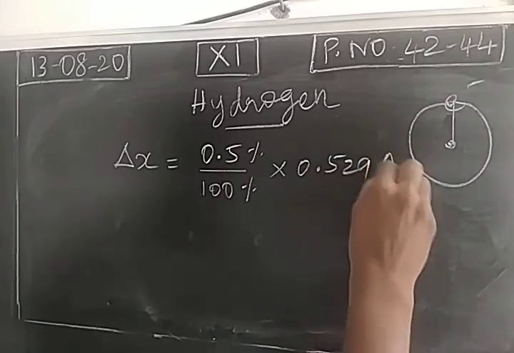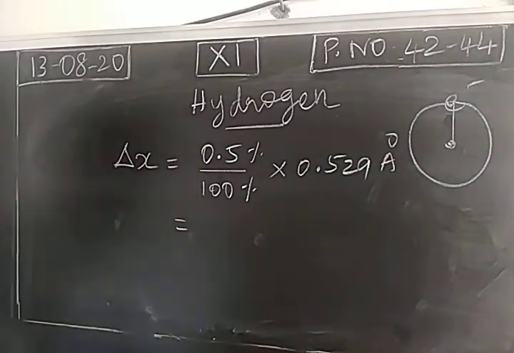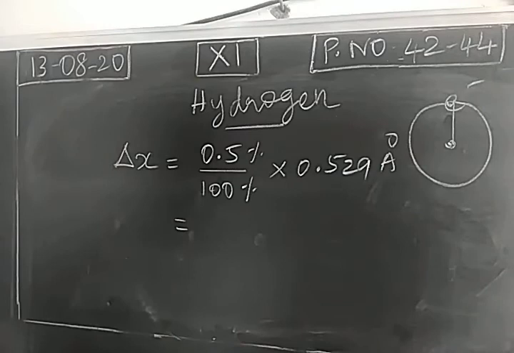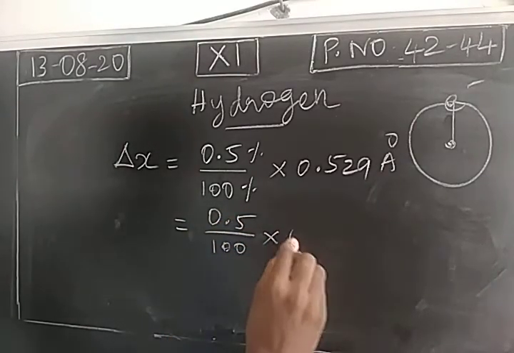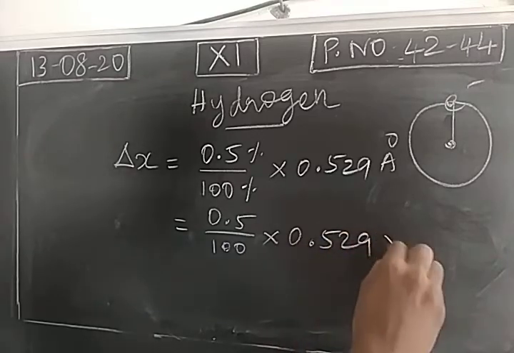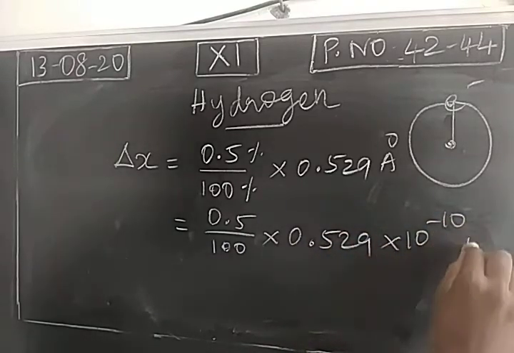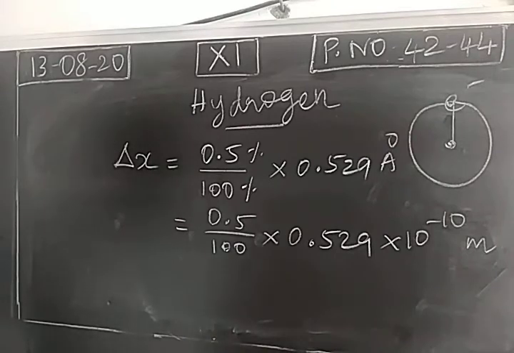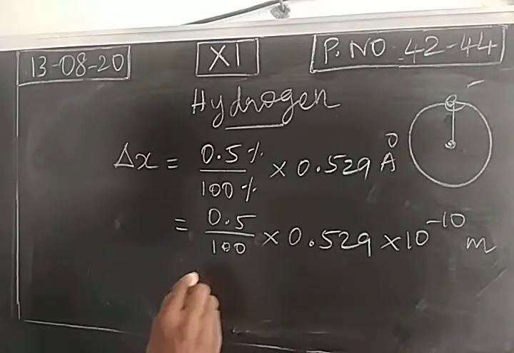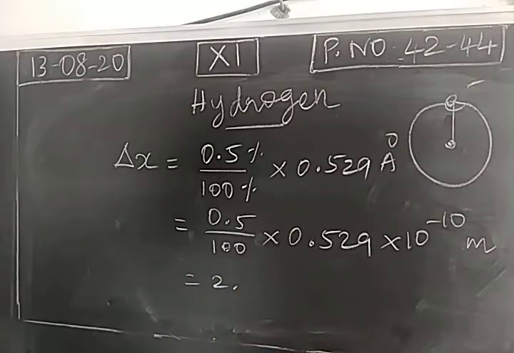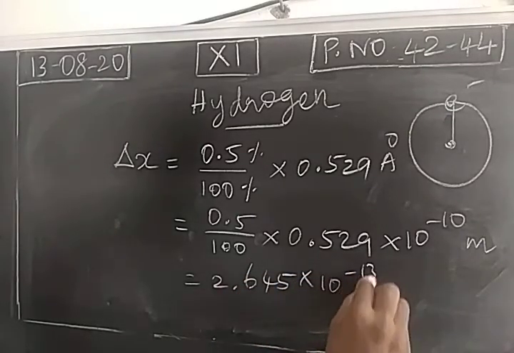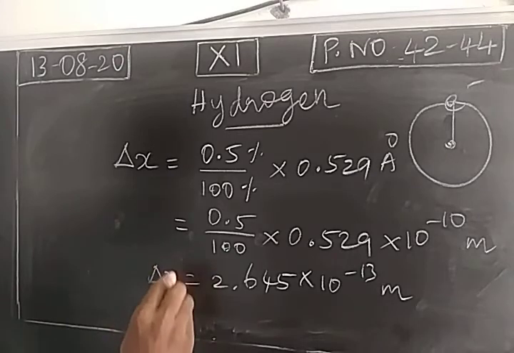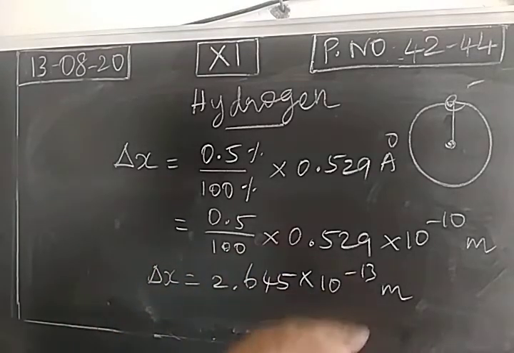is 0.529 angstrom. So we can calculate the uncertainty in position: 0.5 divided by 100, times 0.529 into 10 power minus 10 meter. 1 angstrom is nothing but 10 power minus 10 meter. So the value is 2.645 into 10 power minus 13 meter. So the uncertainty in position is calculated for an electron in the hydrogen atom.